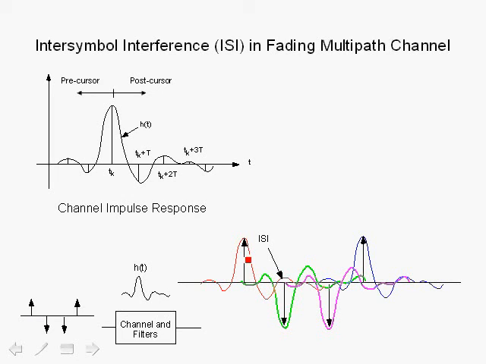And you'll notice that, for example, for the first symbol, its impulse response interferes into the second symbol and almost all the way into the third symbol, and the second symbol interferes into the third symbol, and so forth. And also there's an interference due to the precursor. The inter-symbol interference, of course, will degrade performance considerably and cause many errors. So we need to combat inter-symbol interference.